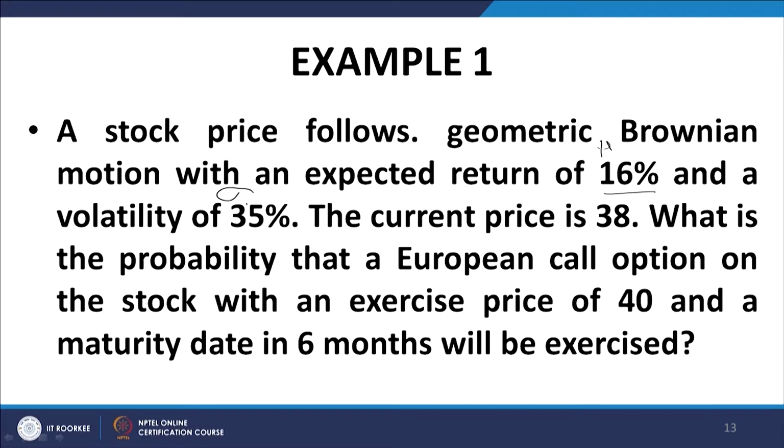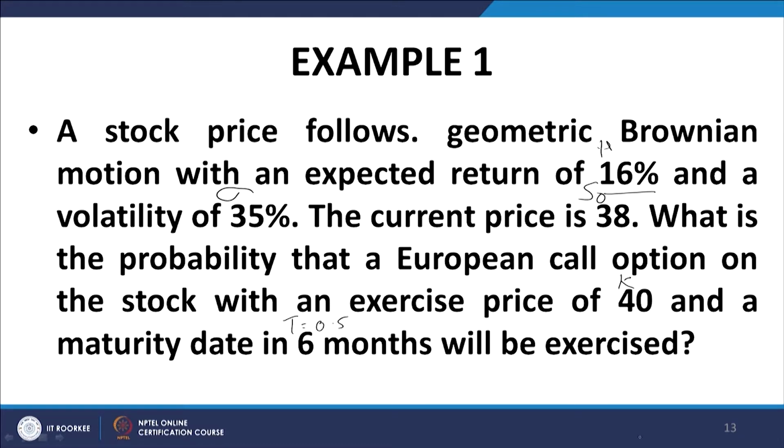The current stock price S0 is 38. What is the probability that a European call on the stock with an exercise price of 40, this is K, and a maturity date T equal to 0.5, will be exercised? It's quite a straightforward problem. What is the probability of exercise of the option?